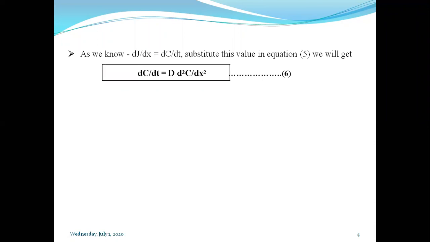So this equation 6 represents the diffusion as per Fick's second law. But Fick's second law depends upon the distance, region, area: which area we have taken, which region we have considered.